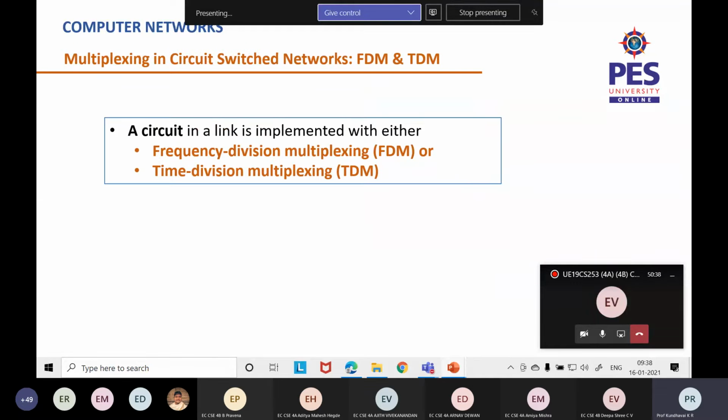A particular circuit in a link is implemented either by FDM or TDM. FDM stands for frequency division multiplexing. TDM stands for time division multiplexing. I'm sure that you would have heard these terms earlier, but let's see how this works in circuit switched networks.